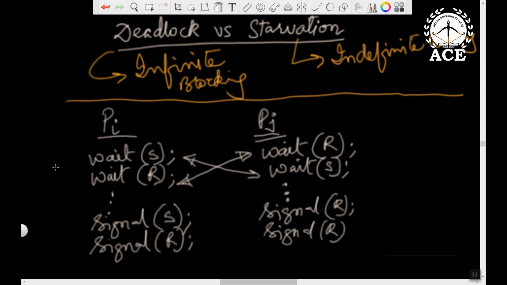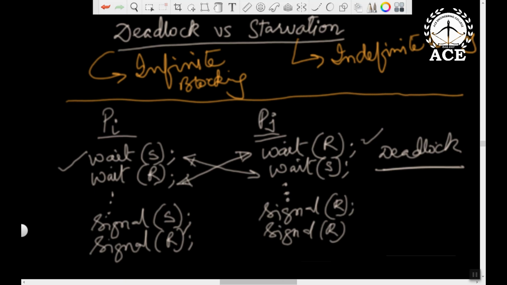Now for example, if process Pi performs its operation and gets preempted, and then Pj performs its operation and is preempted, now both of them are holding S and R. Further, they are waiting for the other resources R and S. So this potentially leads to a deadlock between the processes. This is a clear illustration. Now both processes are blocked infinitely. That is called deadlock.